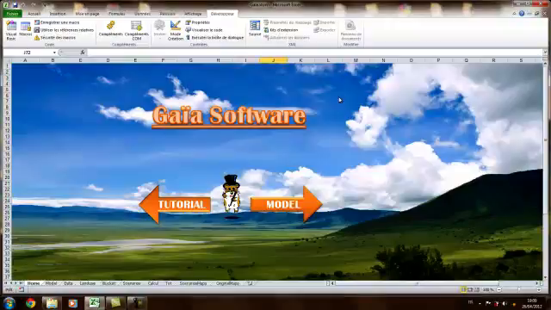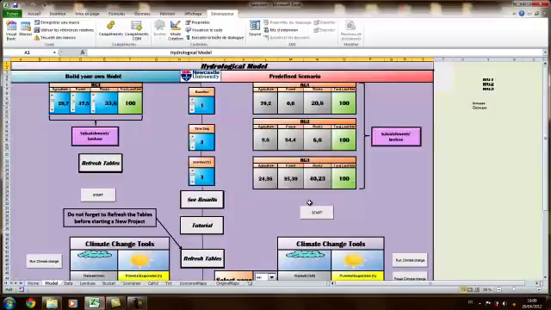We are here in the home page of Gaïa software. We are going to learn how to use some predefined scenario in Gaïa. So just click on the model arrow. As you may see, we have in the right part here some predefined scenario.